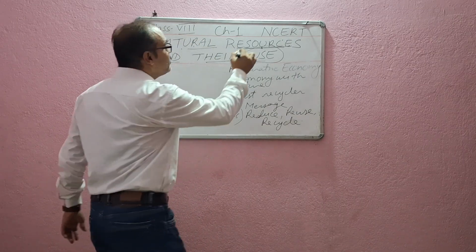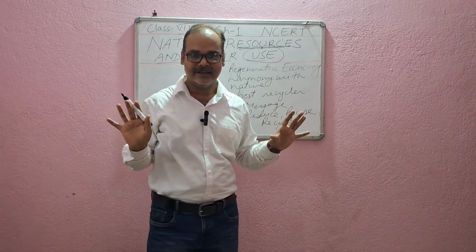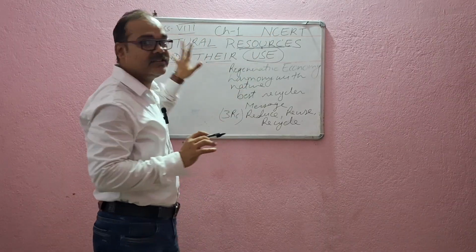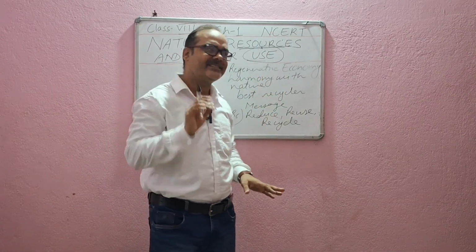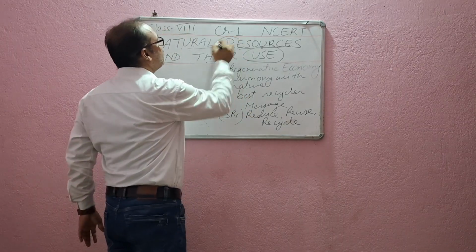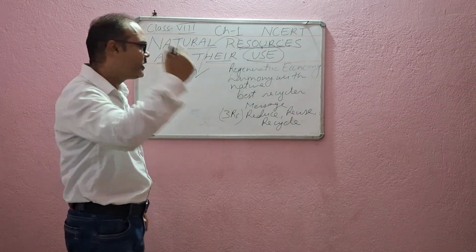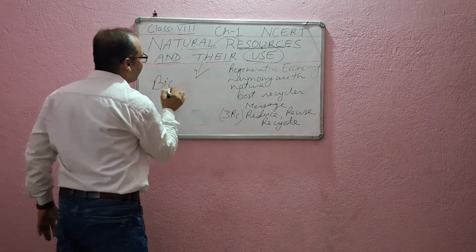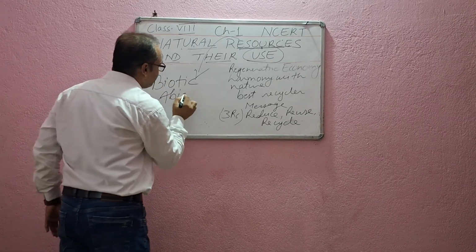It means the resources which are found in nature. Very clear? Resources which are found in nature are called natural resources. Now, the second thing is, so many resources are found in nature. What type? Mainly, we talk about two types of resources. One is biotic and another one is abiotic.